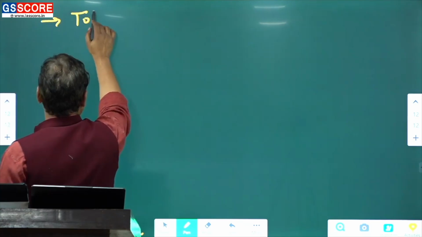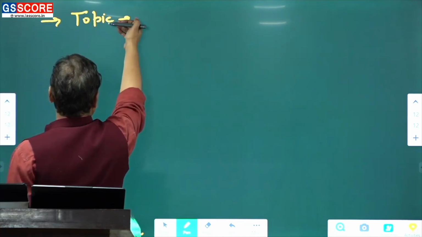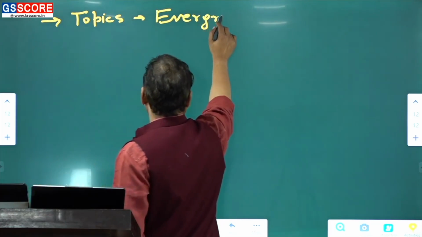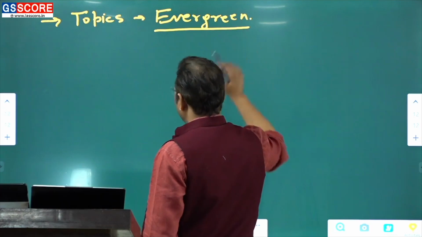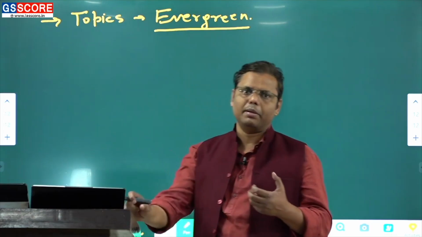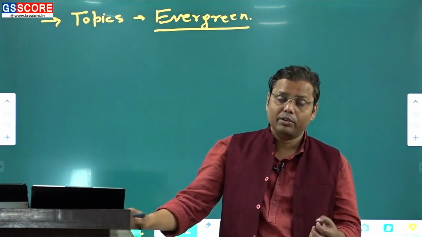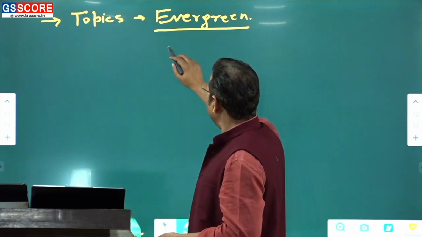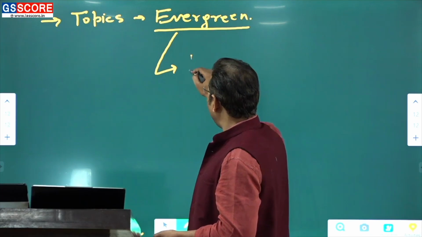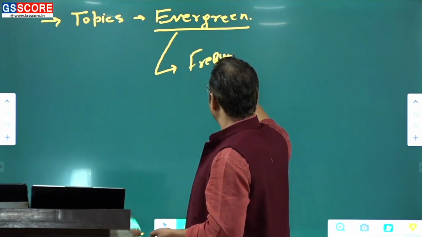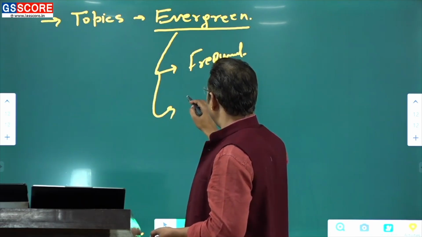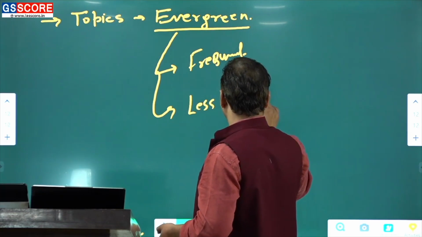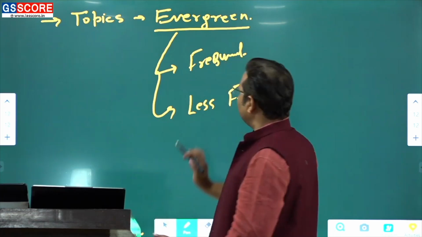There are certain topics which are basically evergreen, and since they are becoming part of the syllabus, and that too as a separate unit, so they cannot be completely avoided. So there are two things: they are evergreen topics, but some are very frequent. On the other hand, some are less frequent. Fine. So this is what I can say.